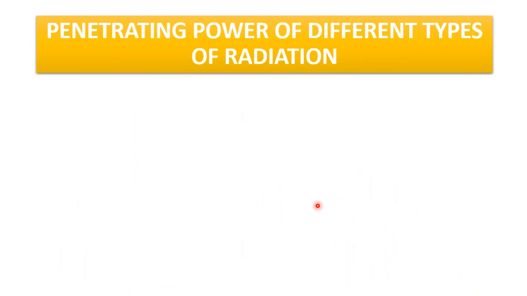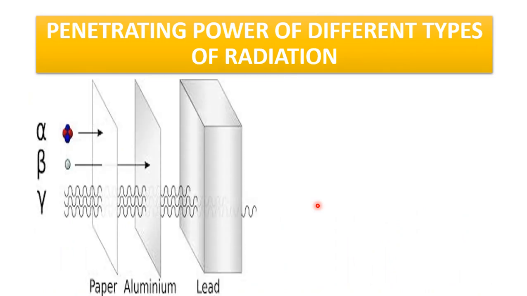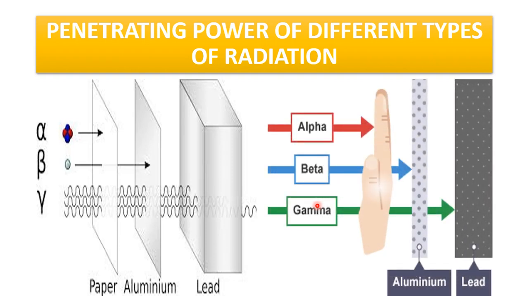Now the penetrating power of different types of radiations. These are images to show the penetrating power of alpha, beta and gamma particles. You are watching here these alpha particles. These are heavier and have slow speed. They can't penetrate through metals.